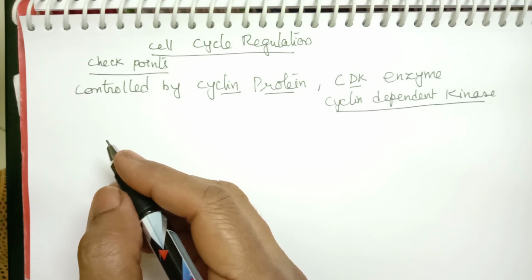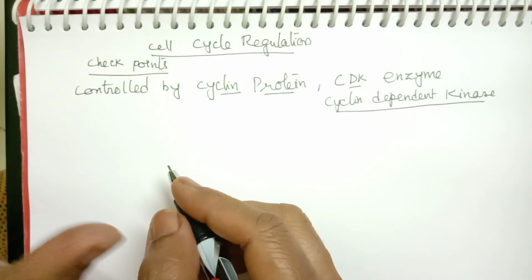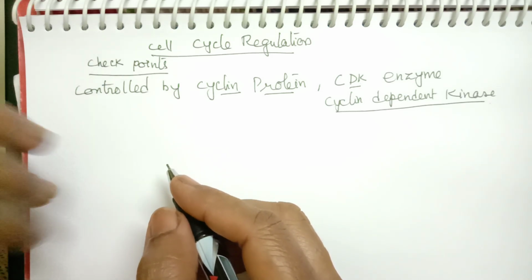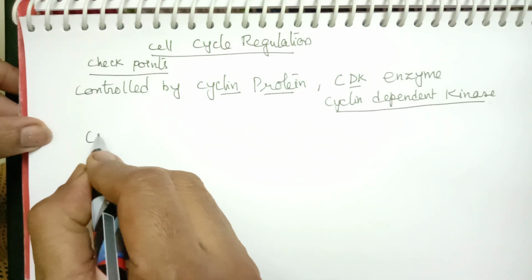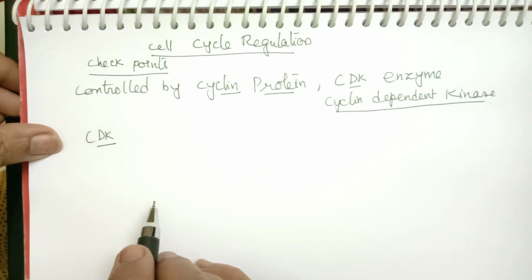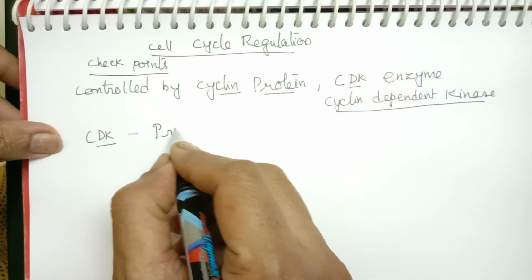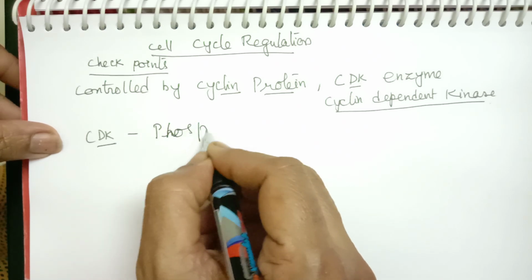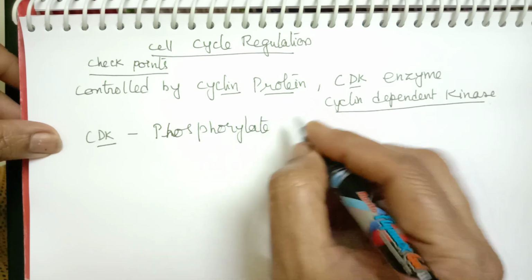These protein kinases are enzymes that phosphorylate proteins using ATP. So here I will tell you what exactly is the function of these enzymes. These CDK enzymes, cyclin dependent kinases, phosphorylate the protein.